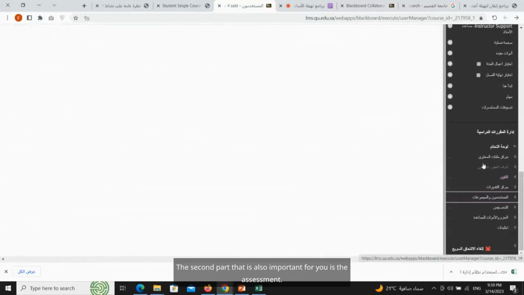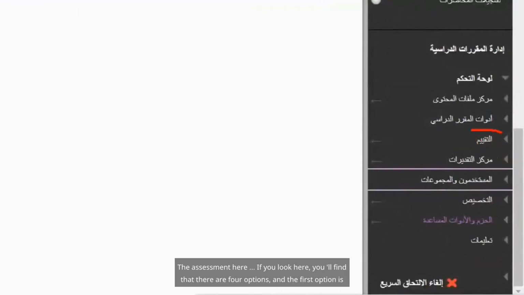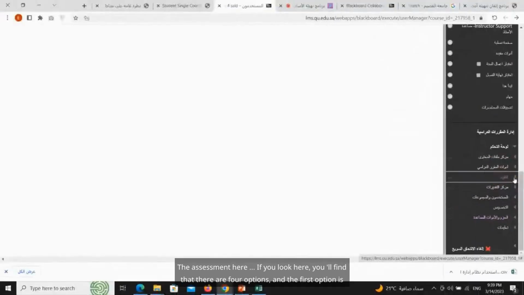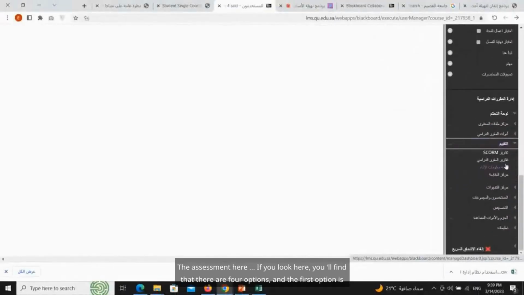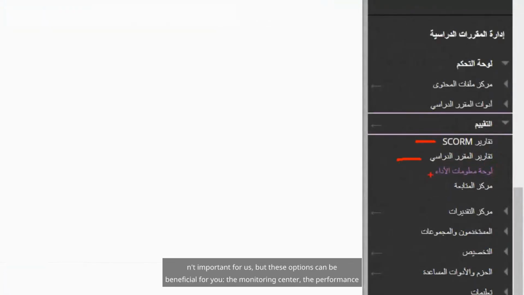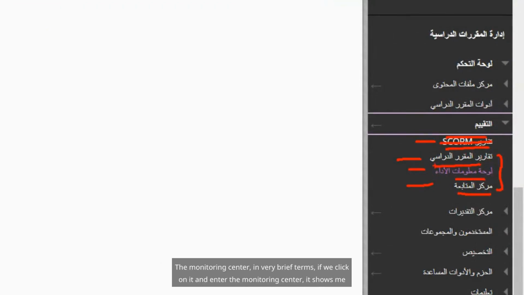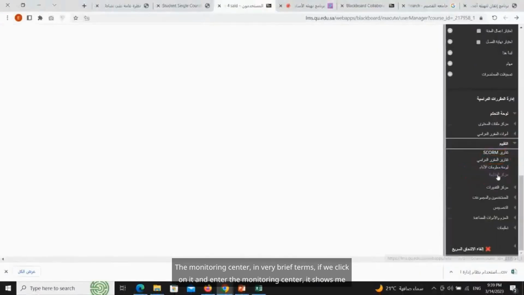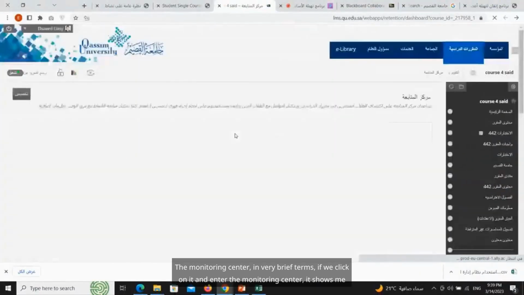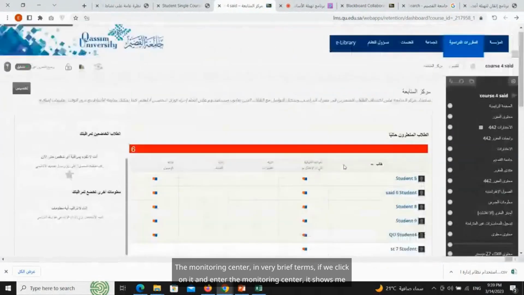The second part that is also important for you is the assessment. The assessment here, if you look here, you'll find that there are 4 options. And the first option isn't important for us, but these options can be beneficial for you: the monitoring center, the performance dashboard, and course reports. The monitoring center, in very brief terms, if we click on it and enter the monitoring center,